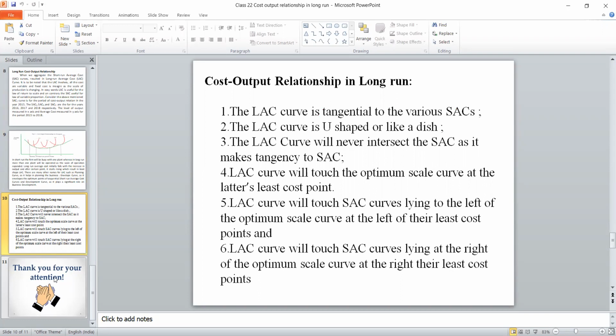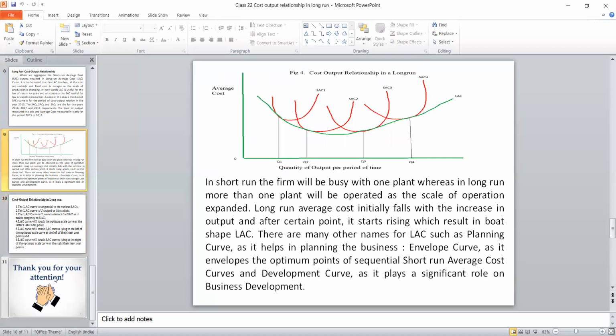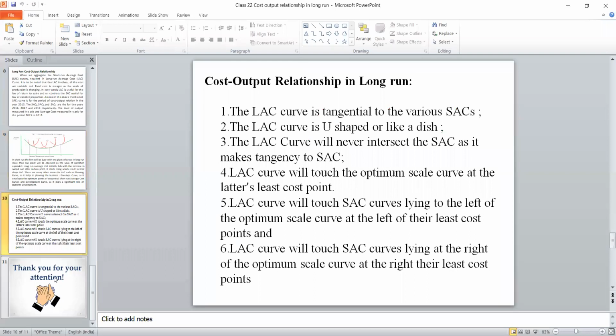The first one is the LAC curve is tangential to the various SACs. See the diagram? That green curve has a tangency with all 4 curves. Then the second one, LAC is U-shaped like a dish. See the green curve? It is a dish shape.